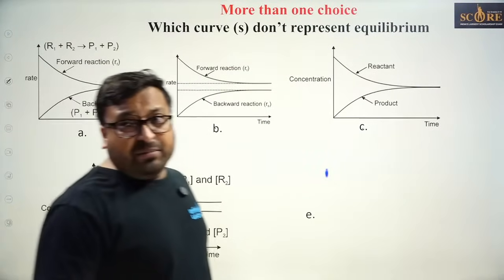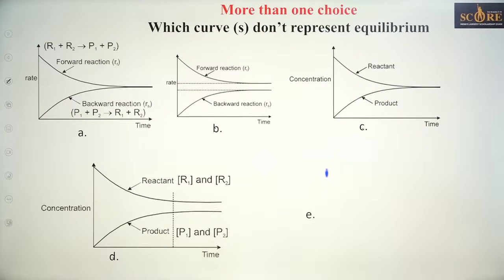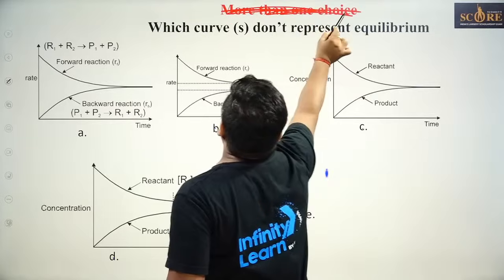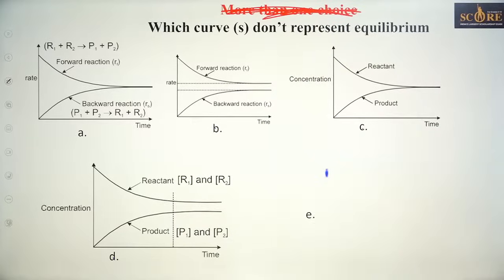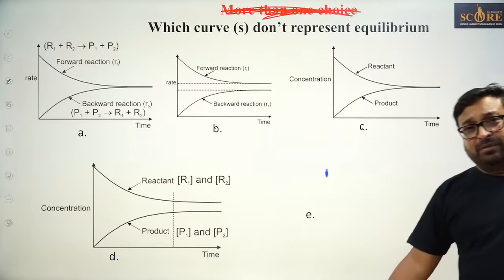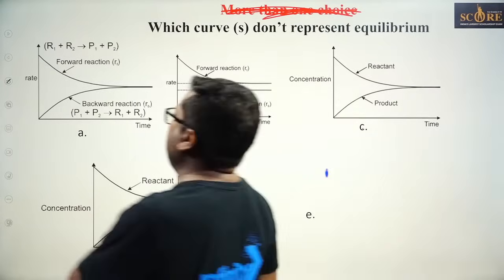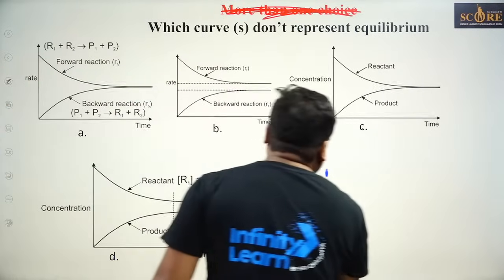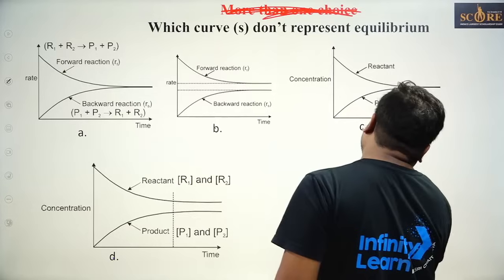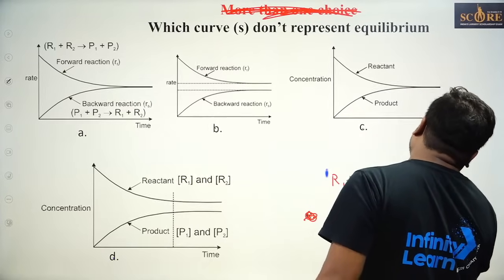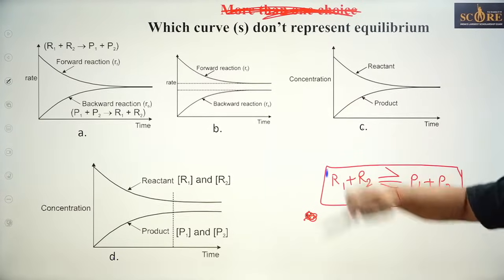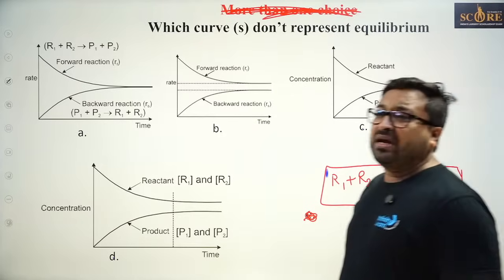I have framed this question. There are 4 options. I have just deleted this; previously it was more than 1 choice. Now please tell me, out of these 4 curves, which do not represent equilibrium. On the y-axis there is rate or concentration, and the given reaction is R1 plus R2 converting to P1 plus P2. This is your chemical reaction. You have to tell which option does not represent chemical equilibrium.